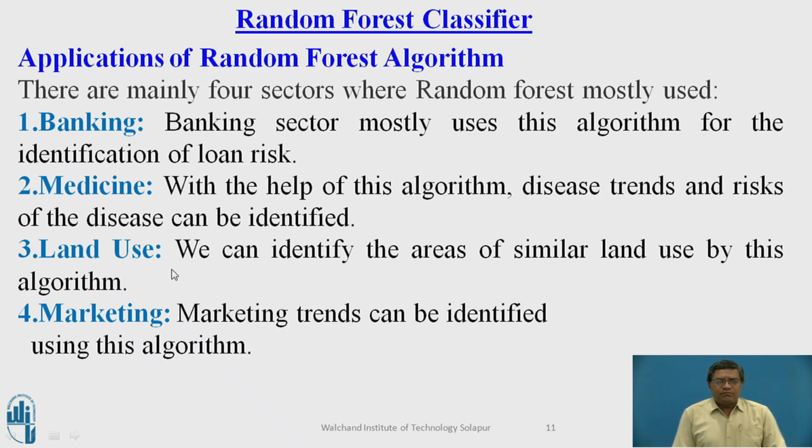In the land market also we can use it for identifying the areas of similar land use. In the marketing field, for finding the trends in the markets, whether the trends are increasing or decreasing. So such kinds of trends in the market can be analyzed by using the random forest classifiers.